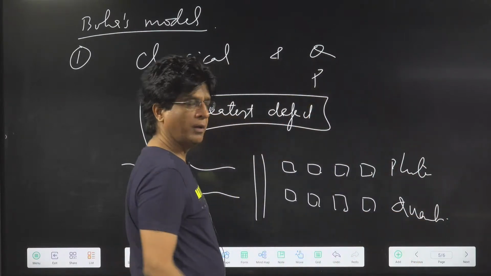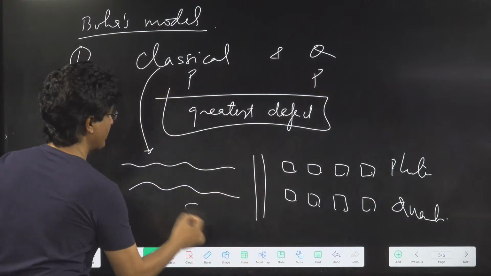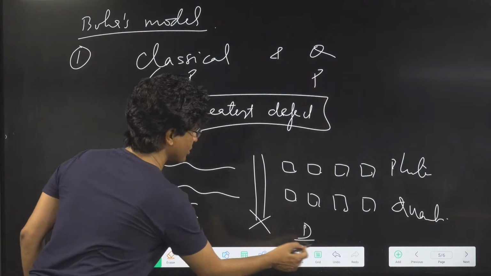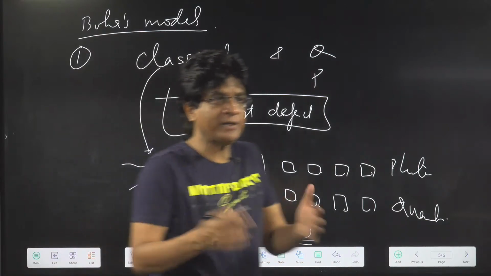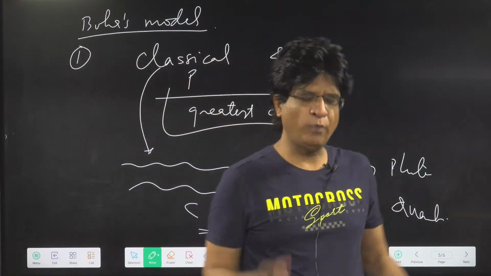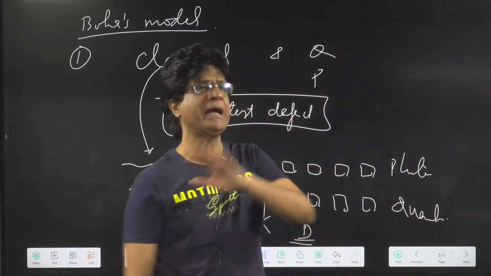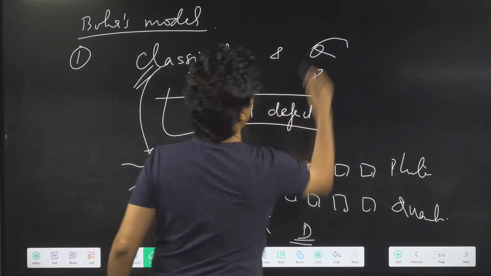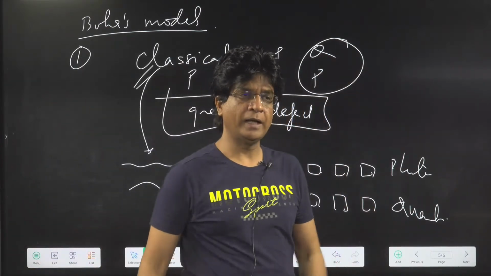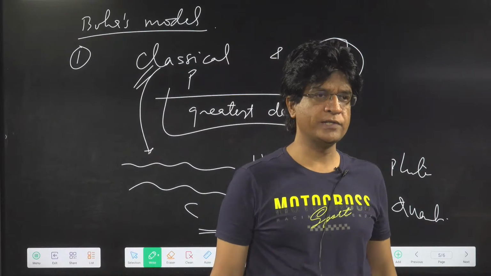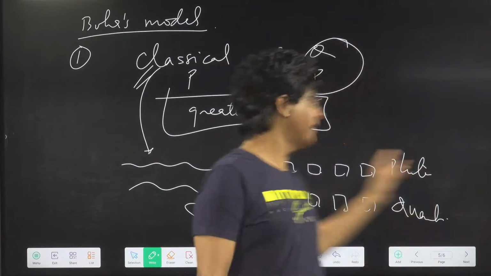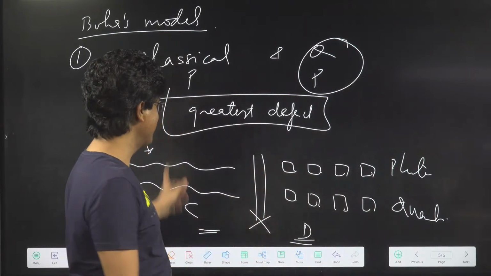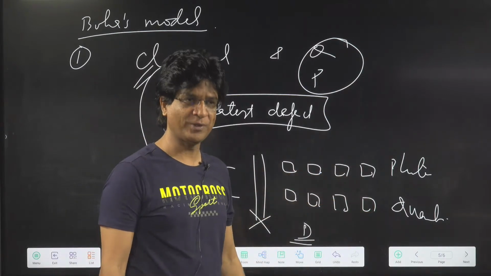Yes or no? He was trying to combine continuous and discontinuous. Now continuous is definitely not discontinuous. So his was an act of desperation. He wanted to somehow find something to explain the hydrogen spectrum. So he borrowed from classical physics and he borrowed from quantum physics. And this was his nemesis also, his greatest defect. Agree or not? You can't equate continuous and discontinuous. Light can be either continuous or it can be discontinuous. Yes or no?